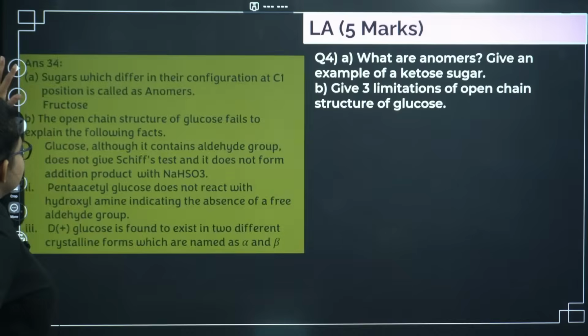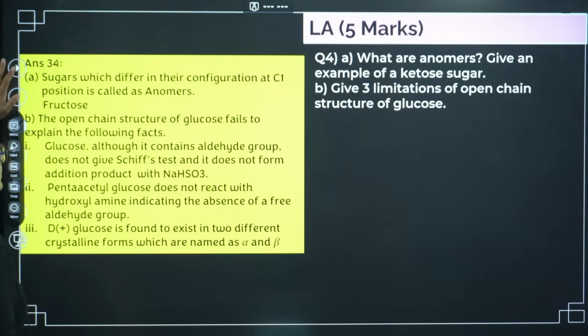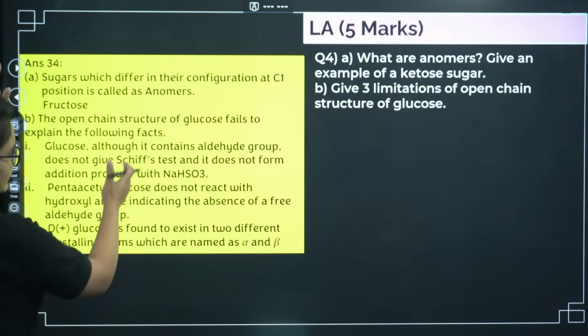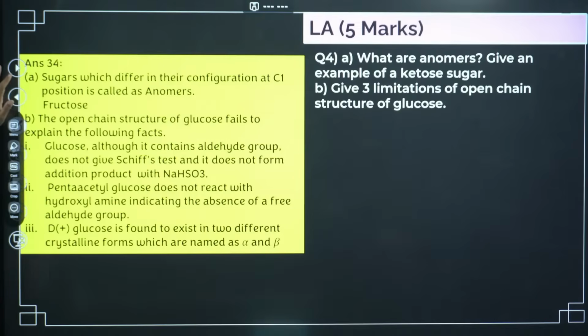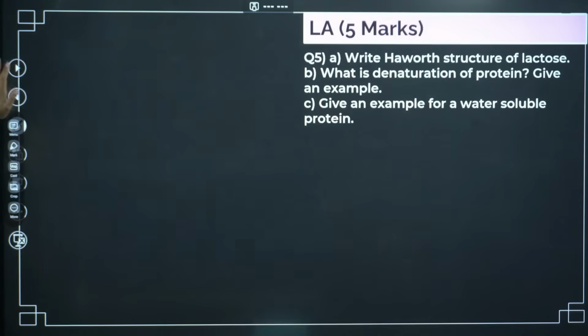What are anomers? You can see the definition of anomers, and give 3 limitations. Here come the 3 limitations. One, you can discuss the Schiff base. Next, pentaacetyl glucose cannot react with hydroxylamine. Next, it cannot explain the alpha and beta anomers.